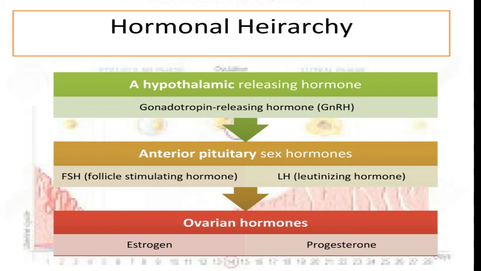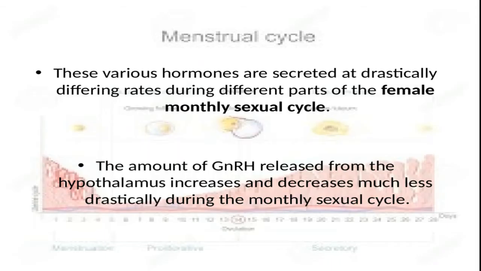Then at the lower end of this hierarchy we have the ovaries, which react to follicle stimulating hormone and luteinizing hormone by producing their very well known hormones, estrogen and progesterone.